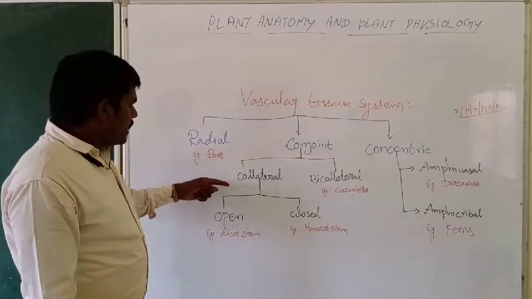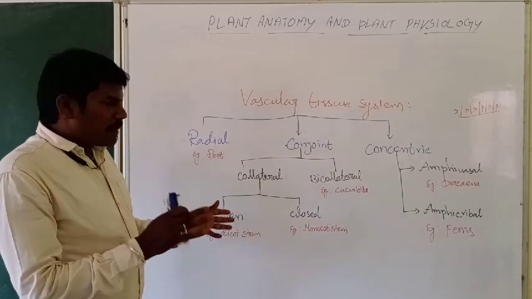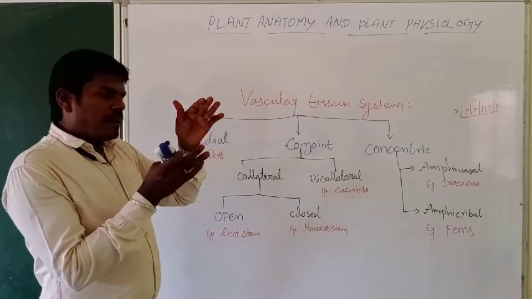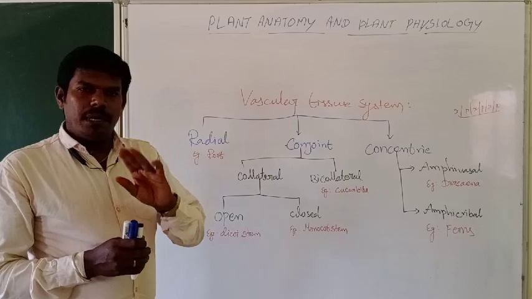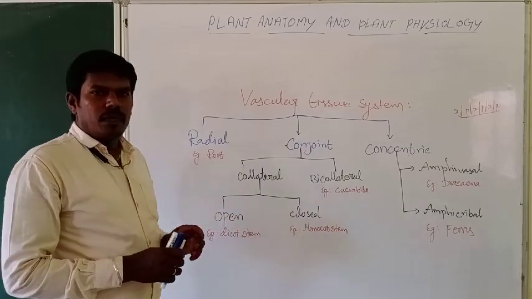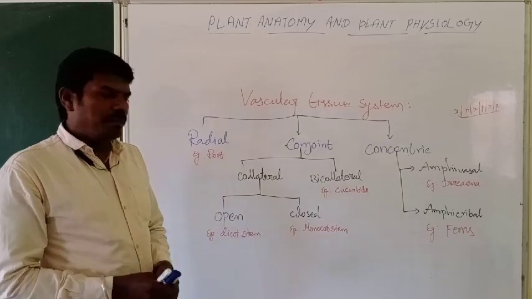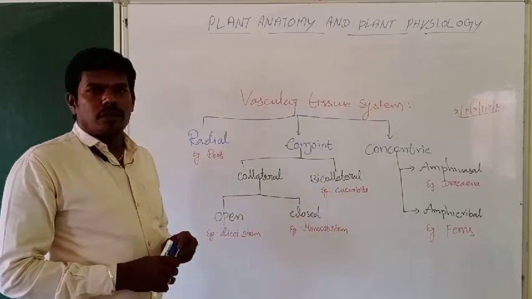What does that mean? Open condition means xylem and phloem are present side by side, but between the xylem and phloem there is cambium; that is called open. If the cambium is absent between them in the vascular bundle, that is called a closed vascular bundle.